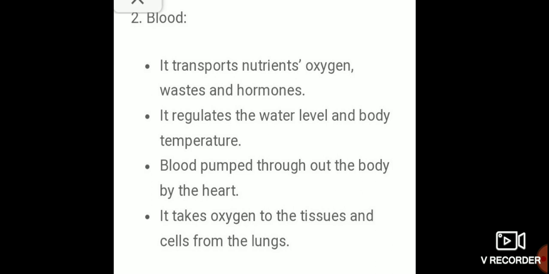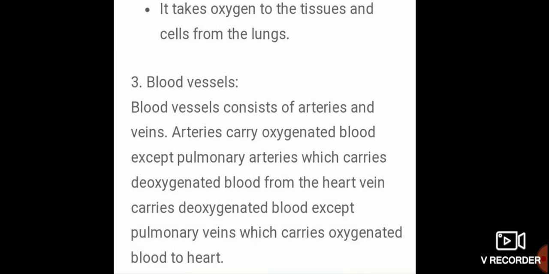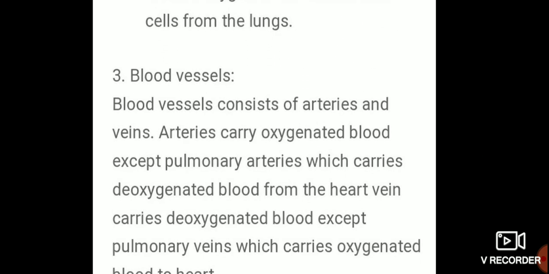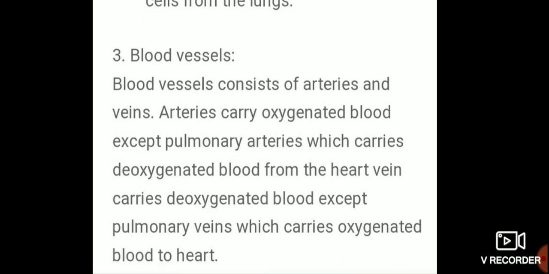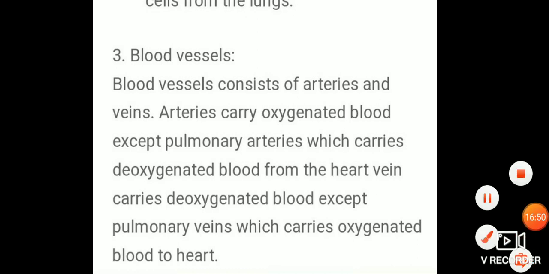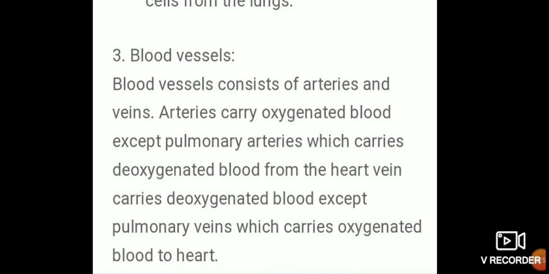Next, blood vessels. This is the last paragraph, then we will complete the second answer. Blood vessels consist of arteries and veins. Arteries carry oxygenated blood except pulmonary arteries, which carry deoxygenated blood from the heart.